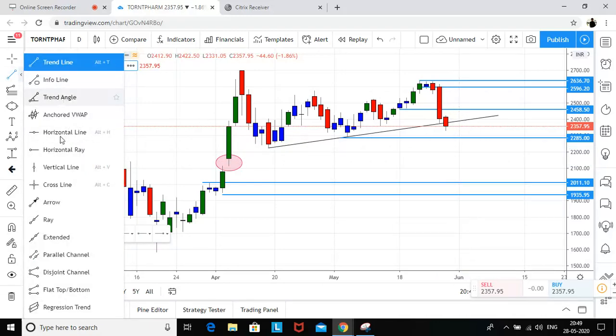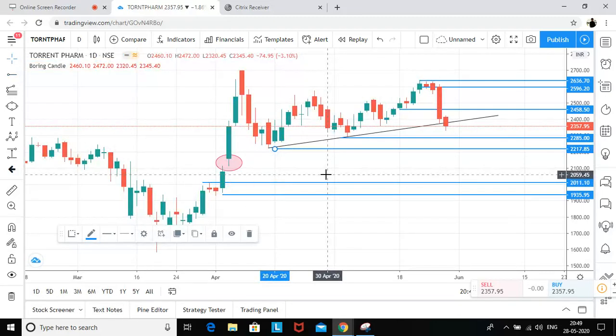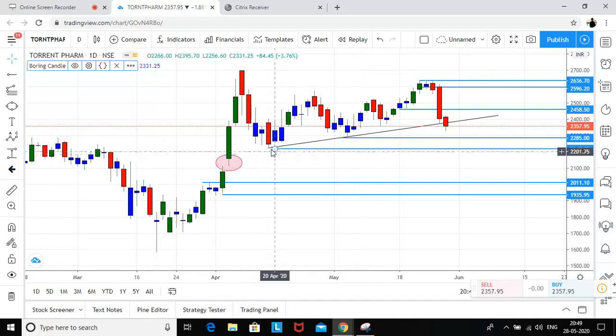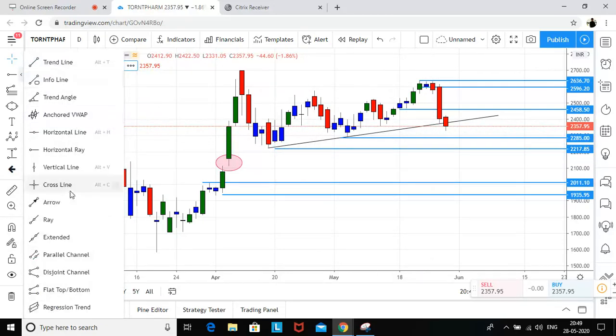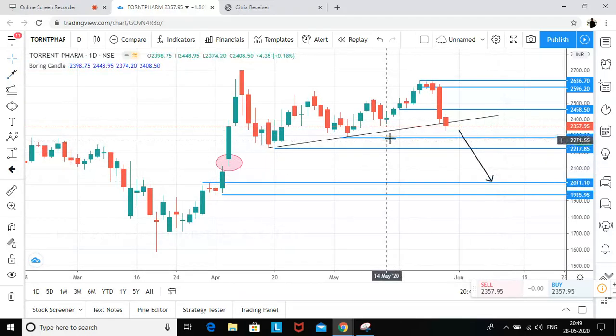But I'm planning to hold. I was actually thinking to take exit, but still it looks good for me because there is this low, and in case we are breaking this low, then we may fall till this level, which is 2000 level, right? But let's see whether we are getting hit with this first initial stop loss.